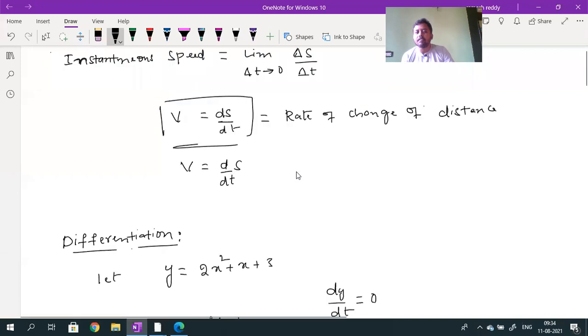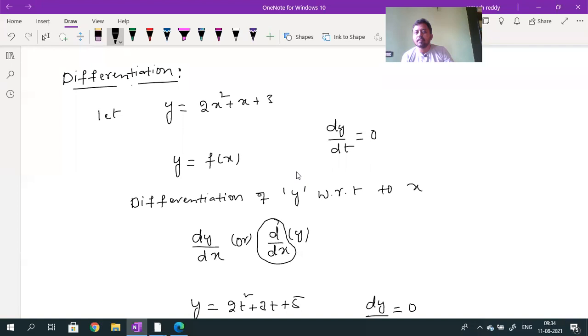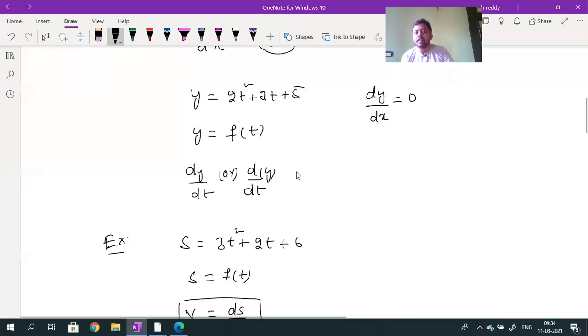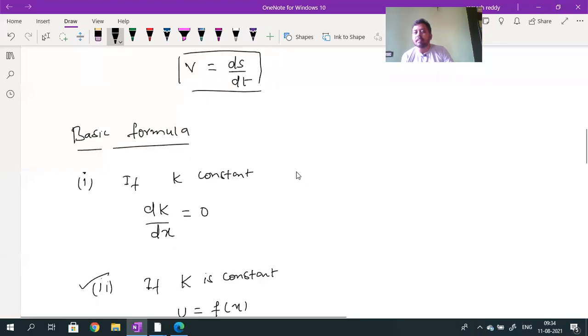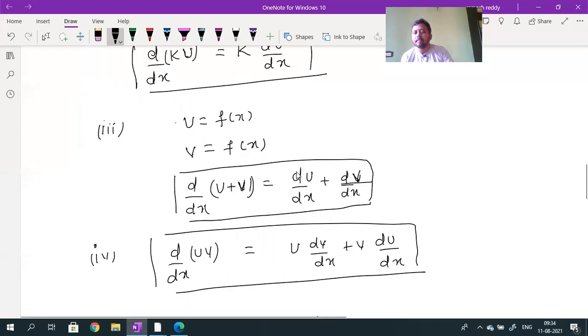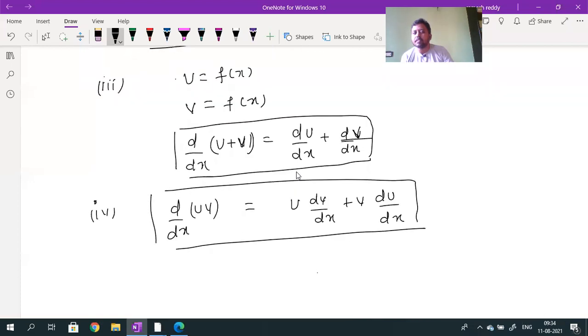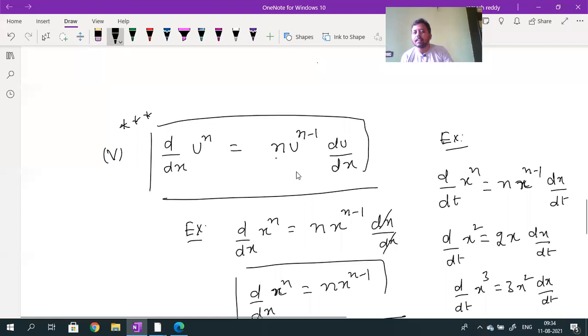Then after this, second page. Then after this, third page. Whether you take all of them or not, it is compulsory that you write down these basic formulas. Fourth page. Fifth page. And the sixth page.